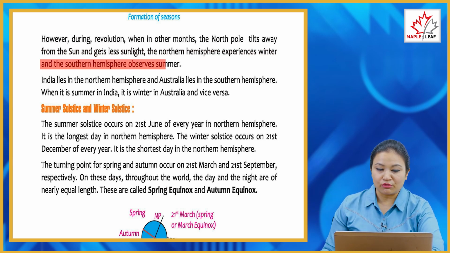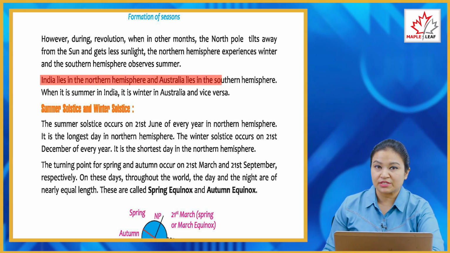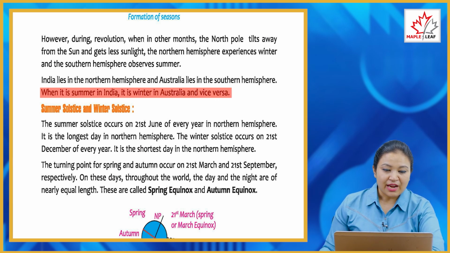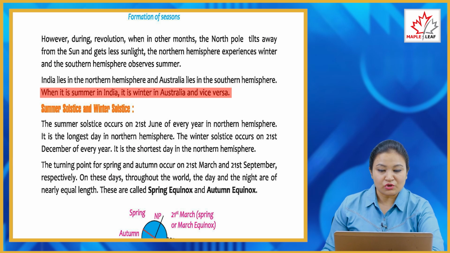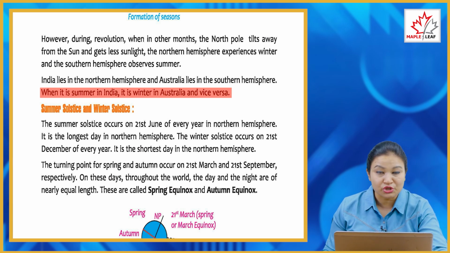Now, however, during revolution, when in other months the north pole tilts away from the sun and gets less sunlight, the northern hemisphere experiences winter and the southern hemisphere observes summer. India lies in the northern hemisphere and Australia lies in the southern hemisphere. When it is summer in India, it is winter in Australia and vice versa. So when there is summer in India, there is winter in other countries like Australia.